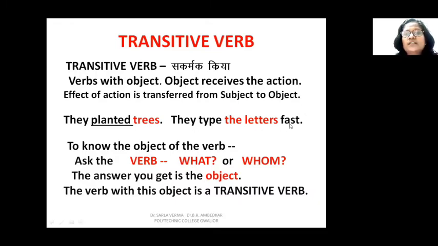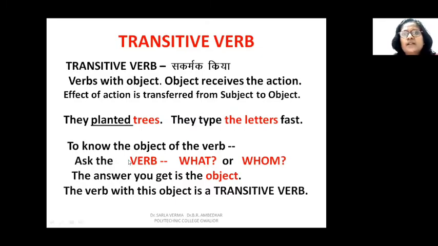They type the letters fast. So the action of typing begins with they and is transferred to the letters. The action of typing begins with they and ends at the letters. So the verbs planted and type are transitive verbs.